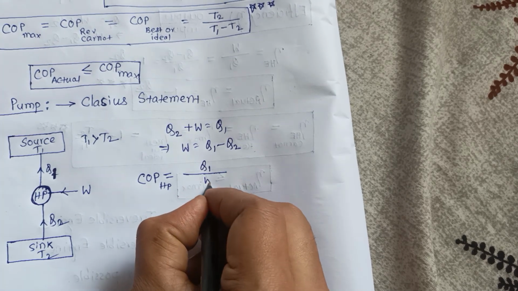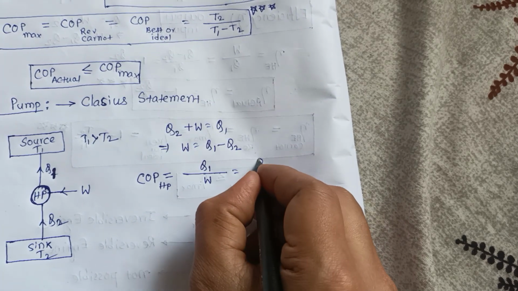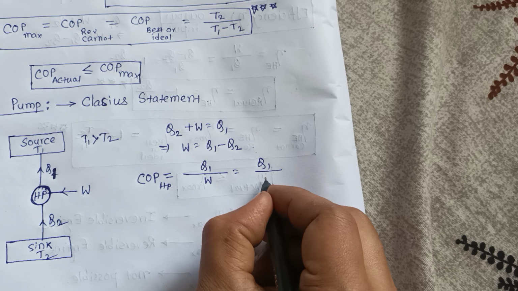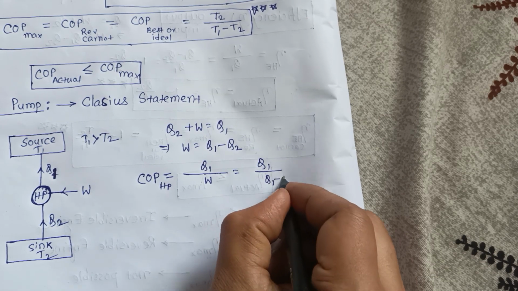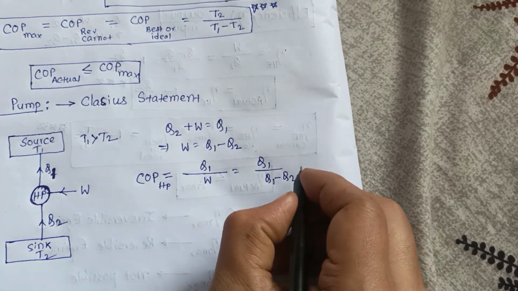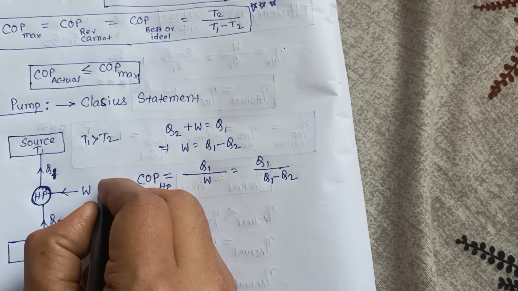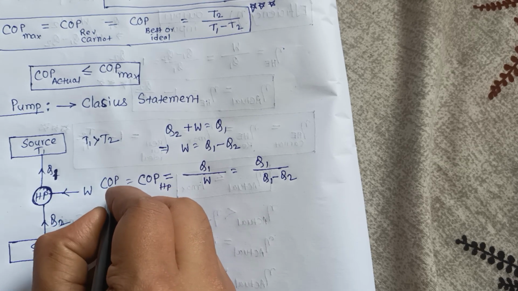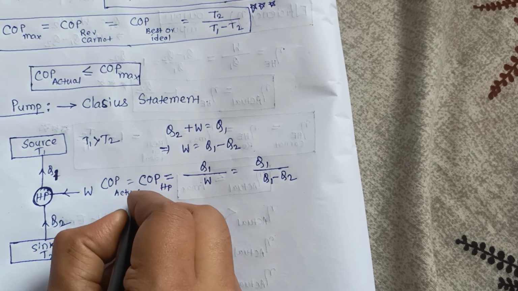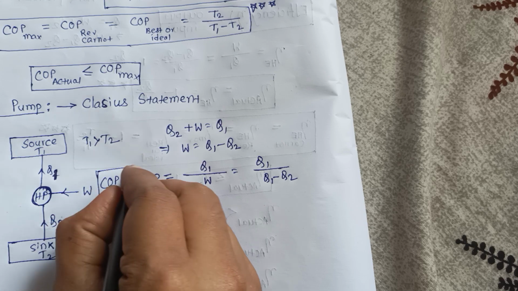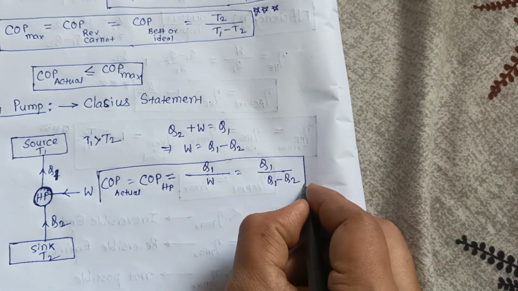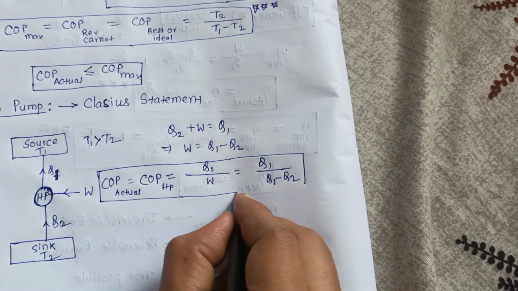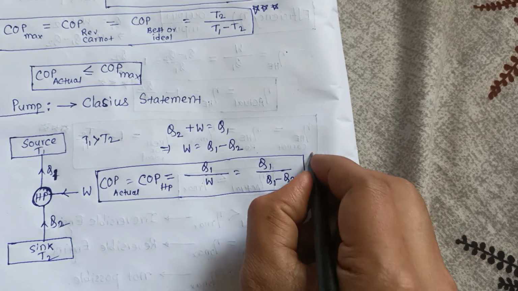So COP is Q1 by W, which is Q1 by Q1 minus Q2. This is the actual COP. You can remember this formula. Okay, very, very important.